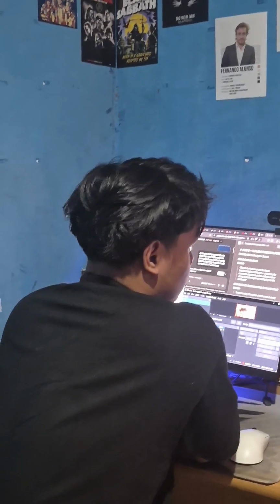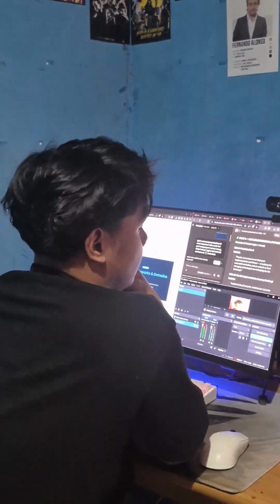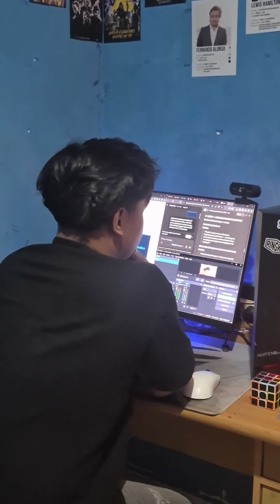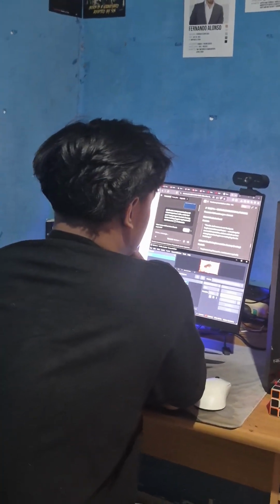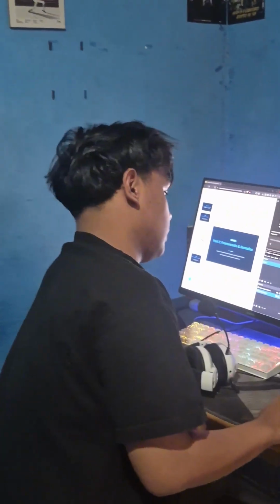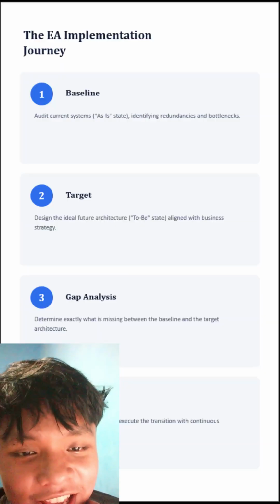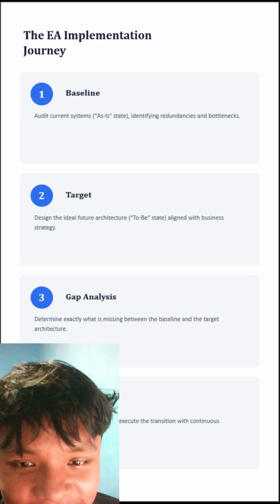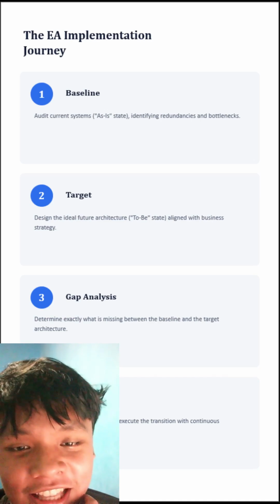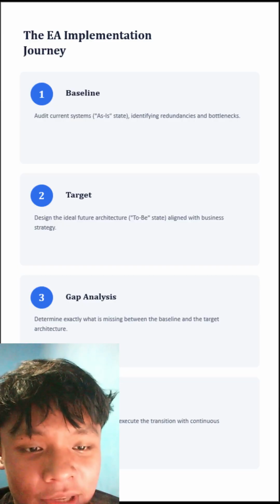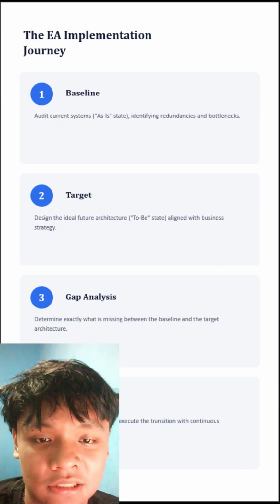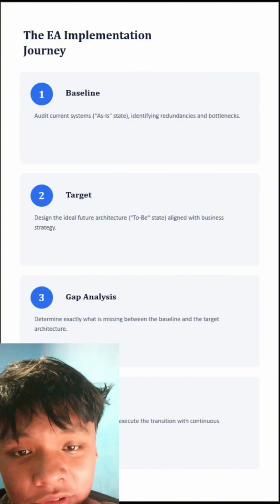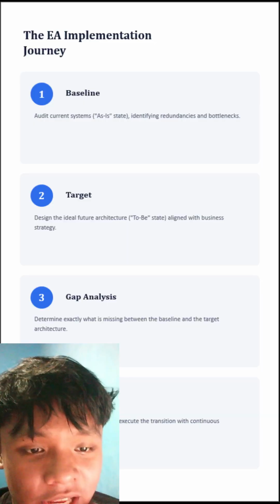Second, target, designing the ideal future architecture, or the to-be state, aligned with business strategy. Third, gap analysis, determining exactly what's missing between the baseline and the target. And finally, migration, developing a roadmap and executing the transition with continuous governance.